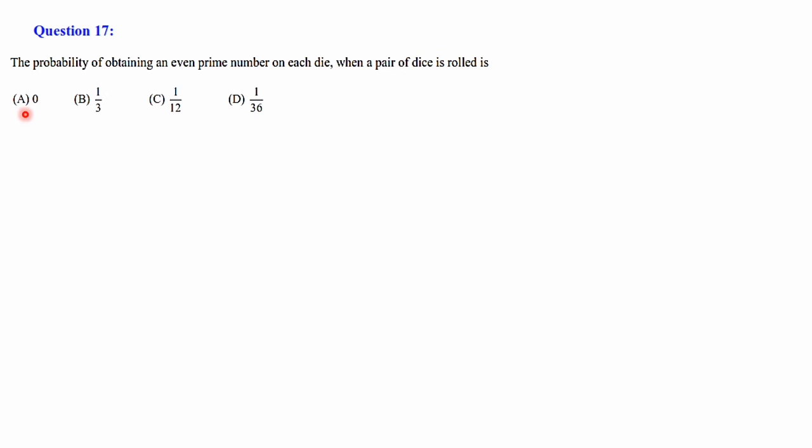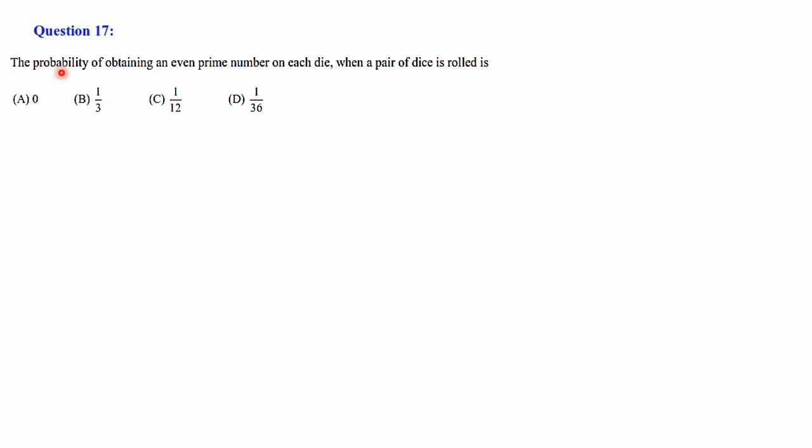Next, we shall discuss question number 17. It's a multiple choice question. The probability of obtaining an even prime number on each die when a pair of dice is rolled is 0, 1 by 3, 1 by 12, or 1 by 36. Four options are there. We have to find the most appropriate answer.